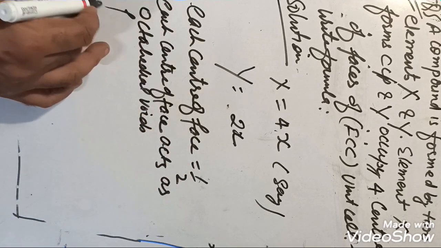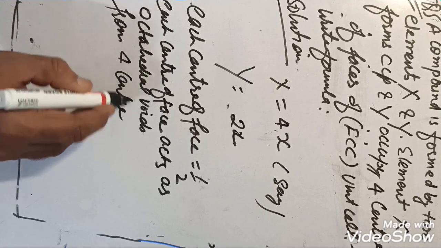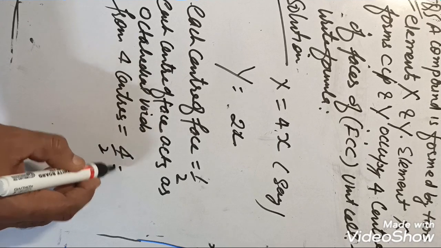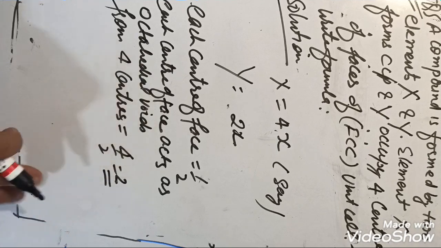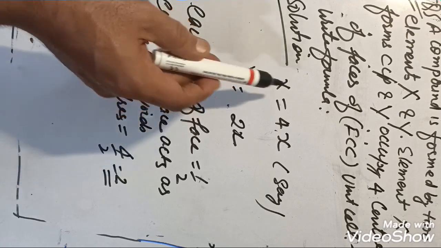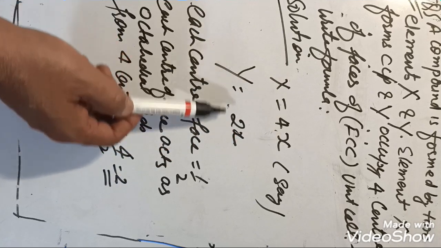So from 4 center of faces it will be 4/2, that is 2. So if total particles will be 4x, then octahedral voids will be 2x.